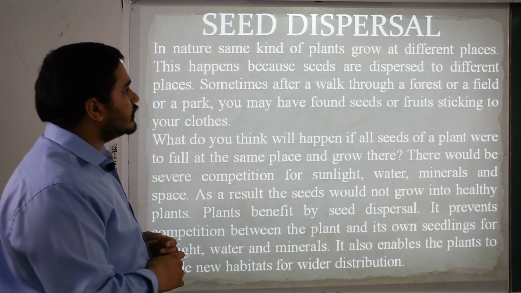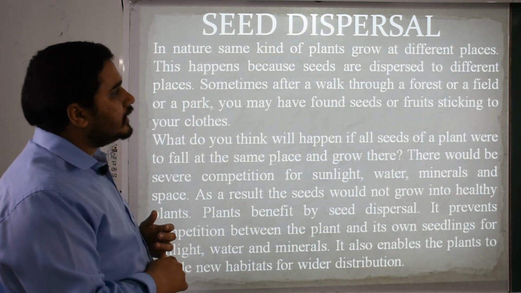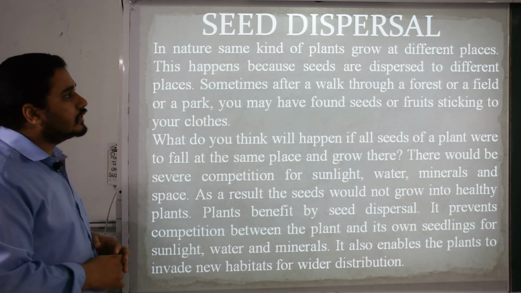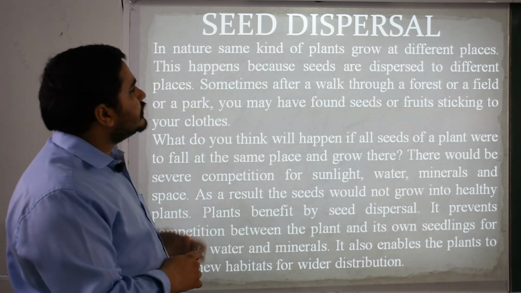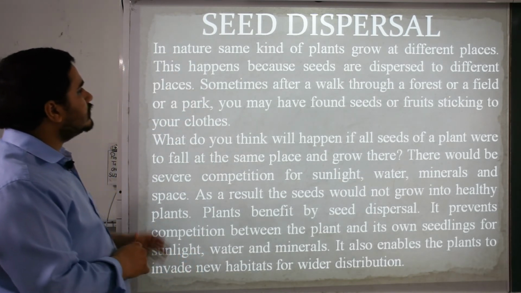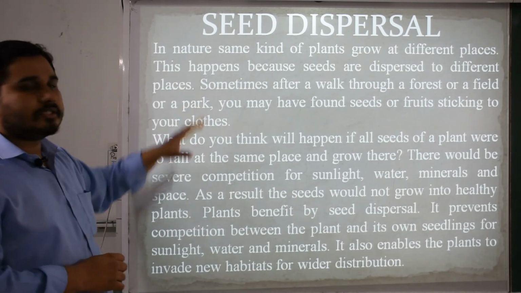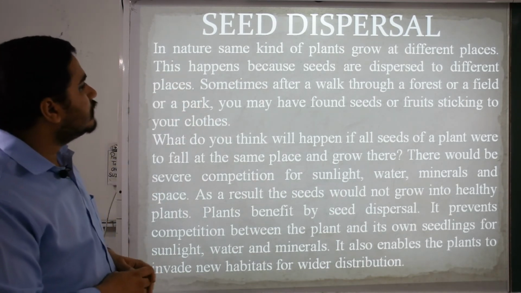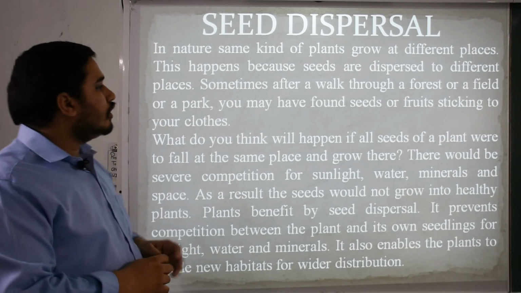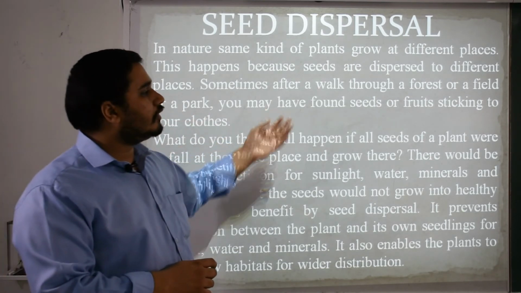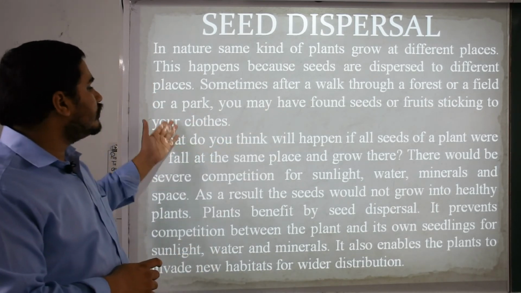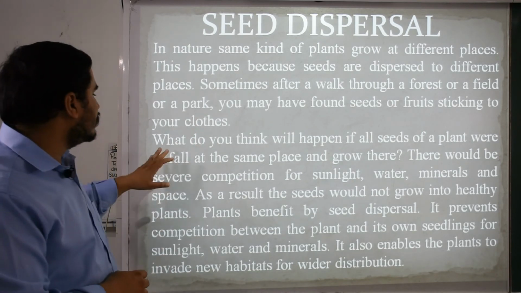Now, seed dispersal. How will the seed be dispersed from the fruit to other places? In nature, the same kind of plants grow at different places. This happens because seeds are dispersed to different places. Sometimes after a walk through a forest, a field or a park, you may have found seeds or fruits sticking to your clothes or under the soles of your shoes.